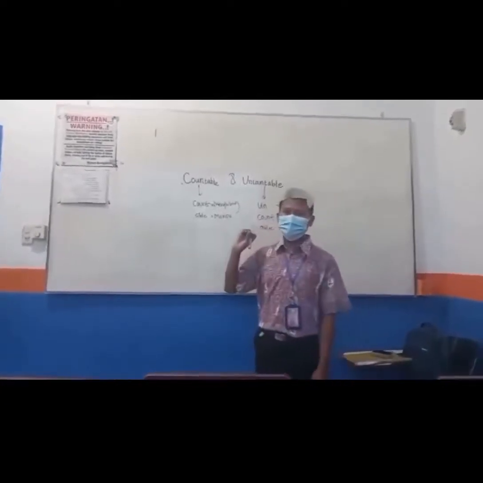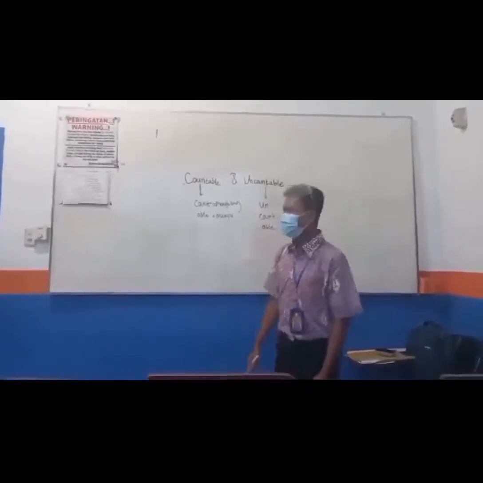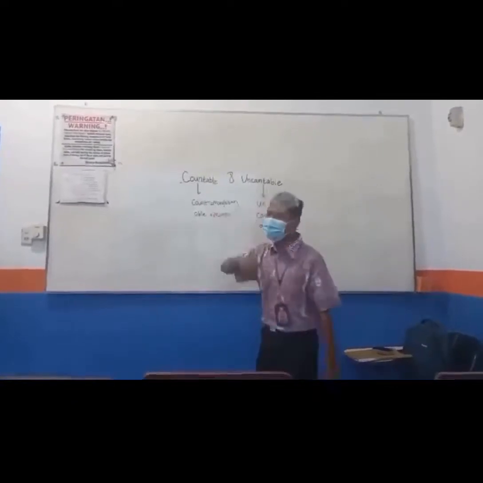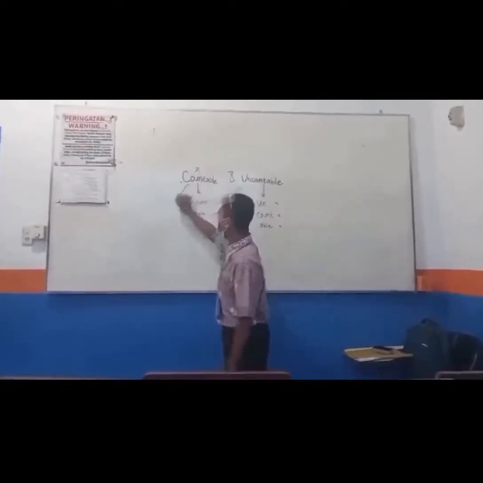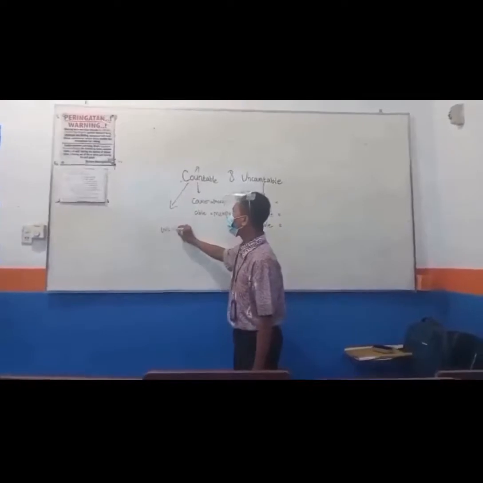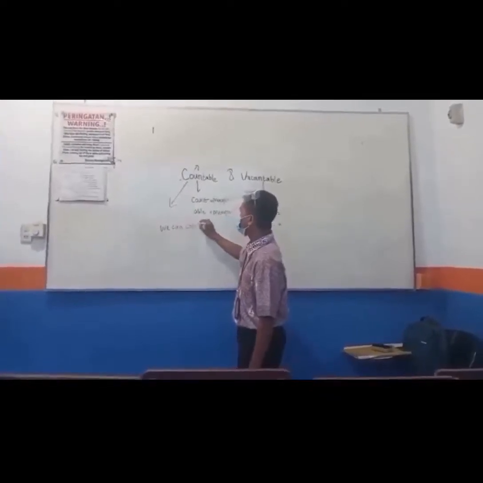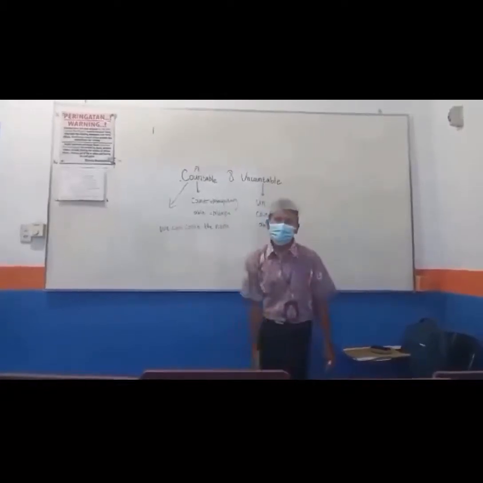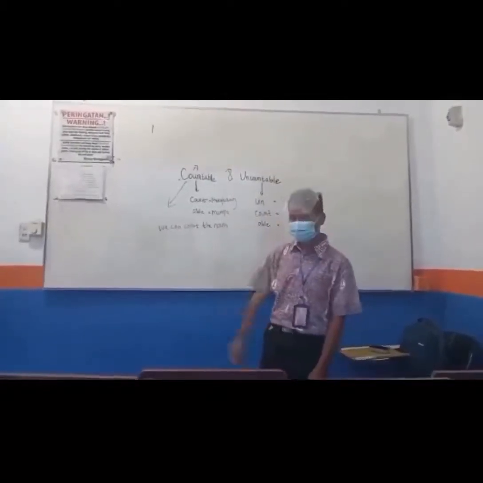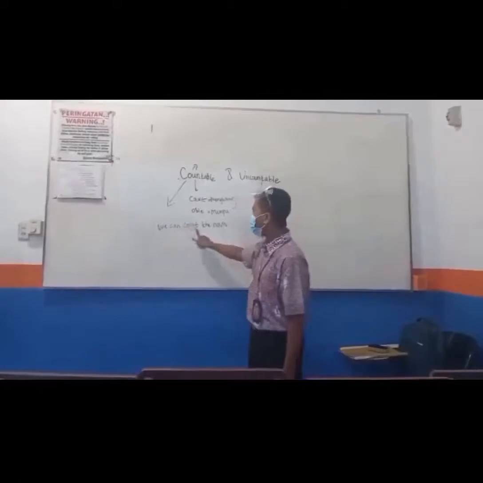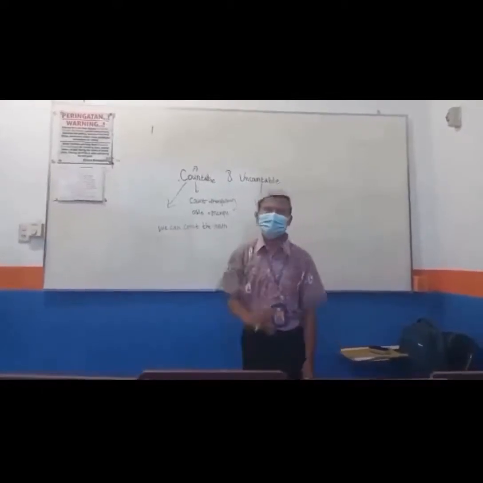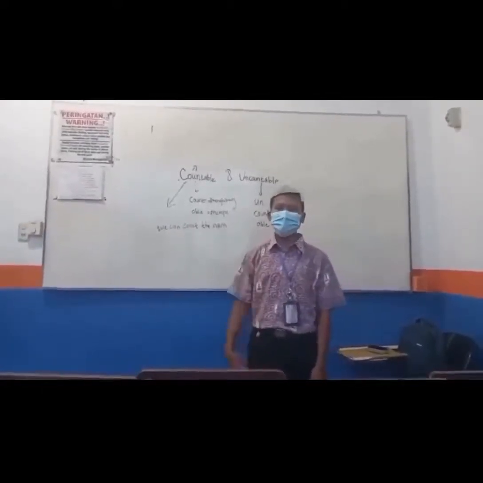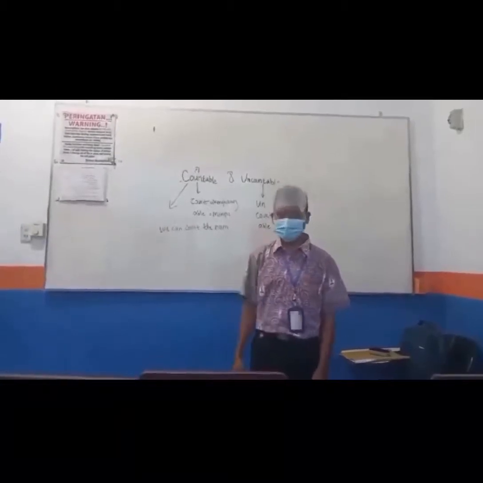Mampu menghitung, what does it mean? The meaning is we can count the noun. So the definition of countable is we can count the noun. Or in bahasa Indonesia-nya, kita bisa menghitung benda tersebut.